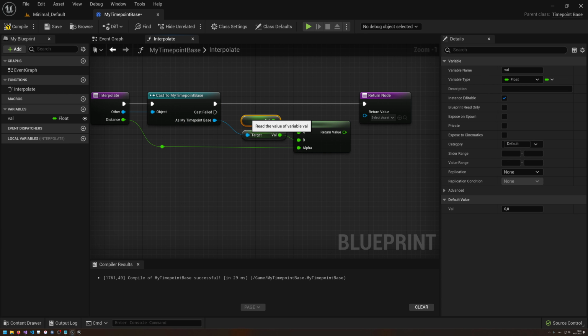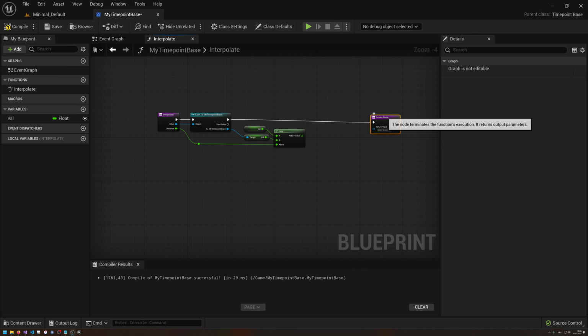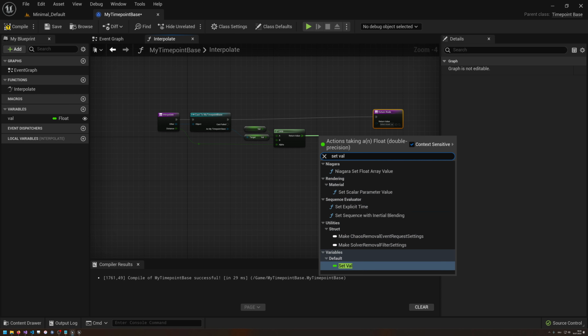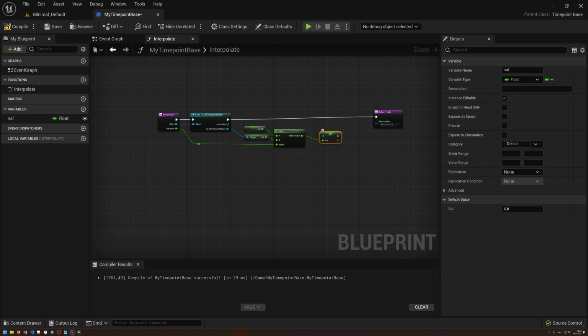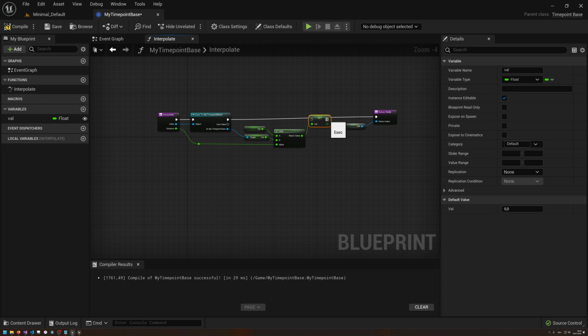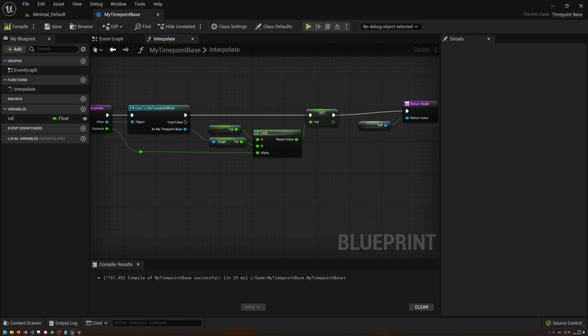So now we have cast it, and now we have the new value for val. Now we need to set this, and now you would be tempted to set val and then return self. Right? This is something that you would love to do now. Am I correct? Yes, you would love to do this, but this is wrong.